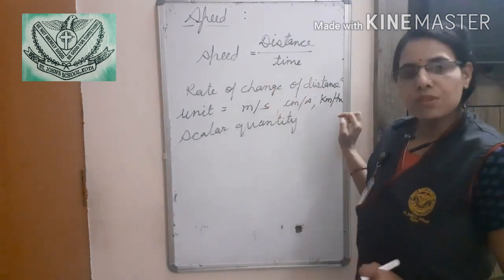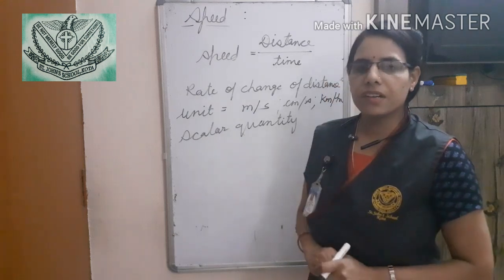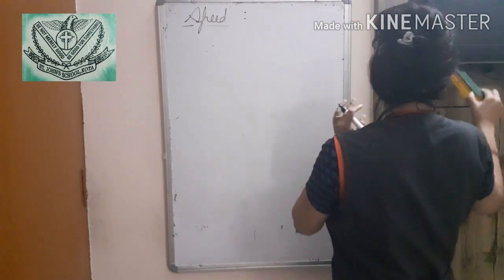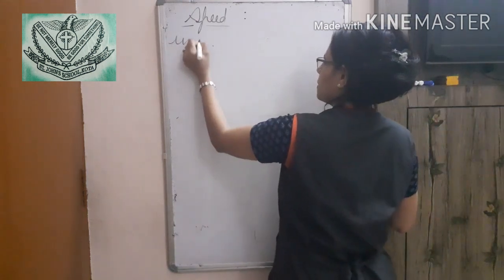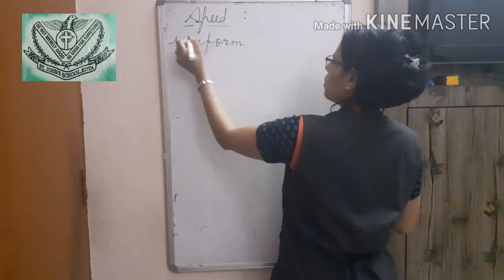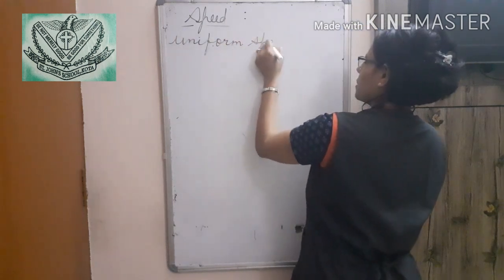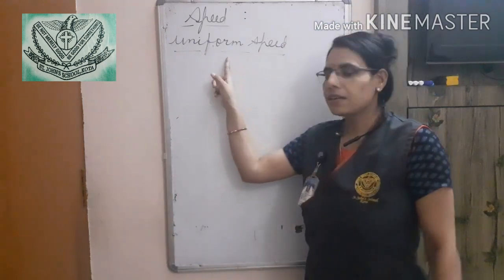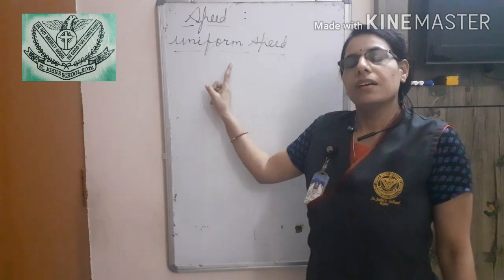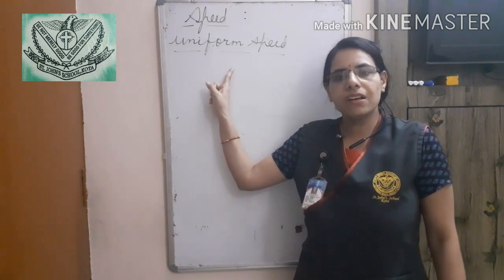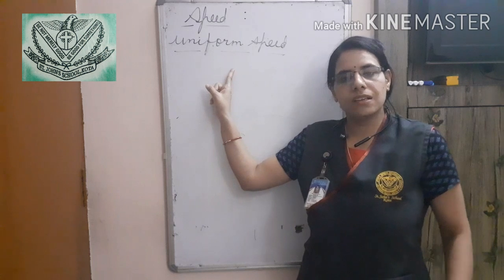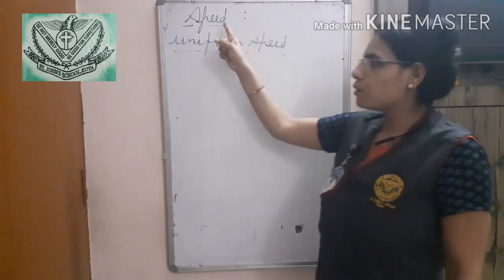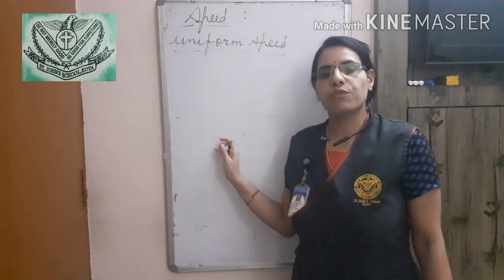Now, types of speed. Speed is of different types. We will discuss its types. First is uniform speed. Uniform speed: when an object covers equal distance in an equal interval of time, whether this interval of time is small or big, then the speed of the object is said to be uniform speed.